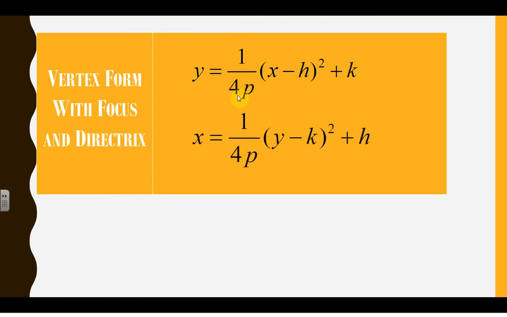Now, something new for you guys. You guys have only done x squared parabolas, but in Algebra 2, we're going to introduce you to the y squared parabolas. So they're just going to be parabolas that open to the left or open to the right. And they're not functions, to be clear. But they are a graph.